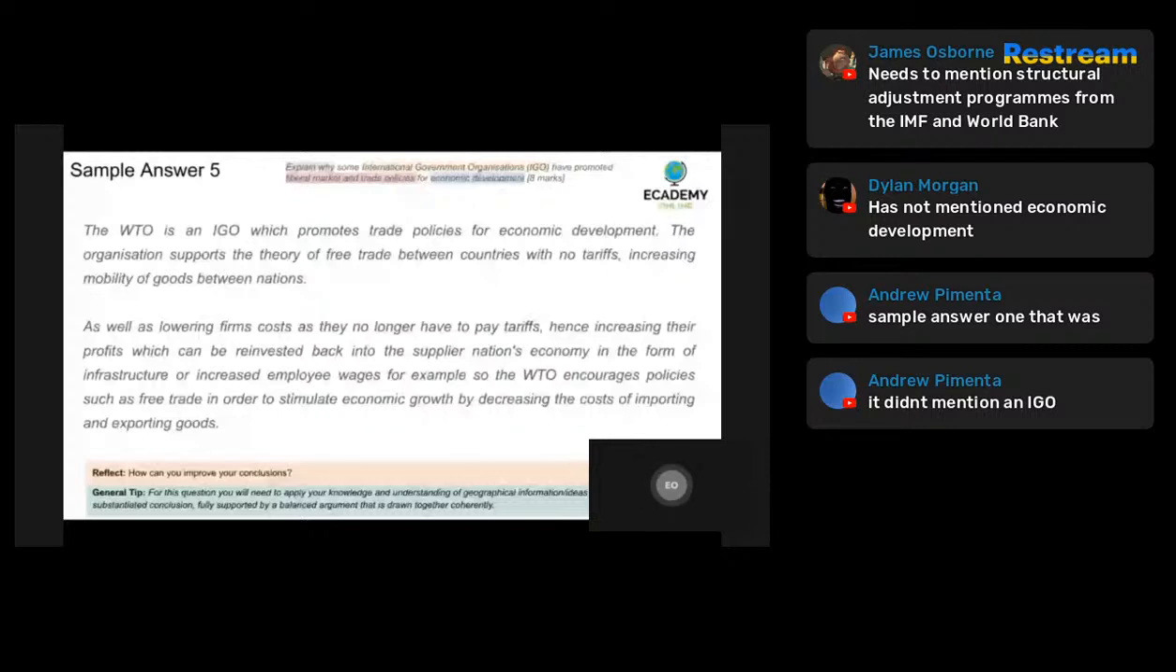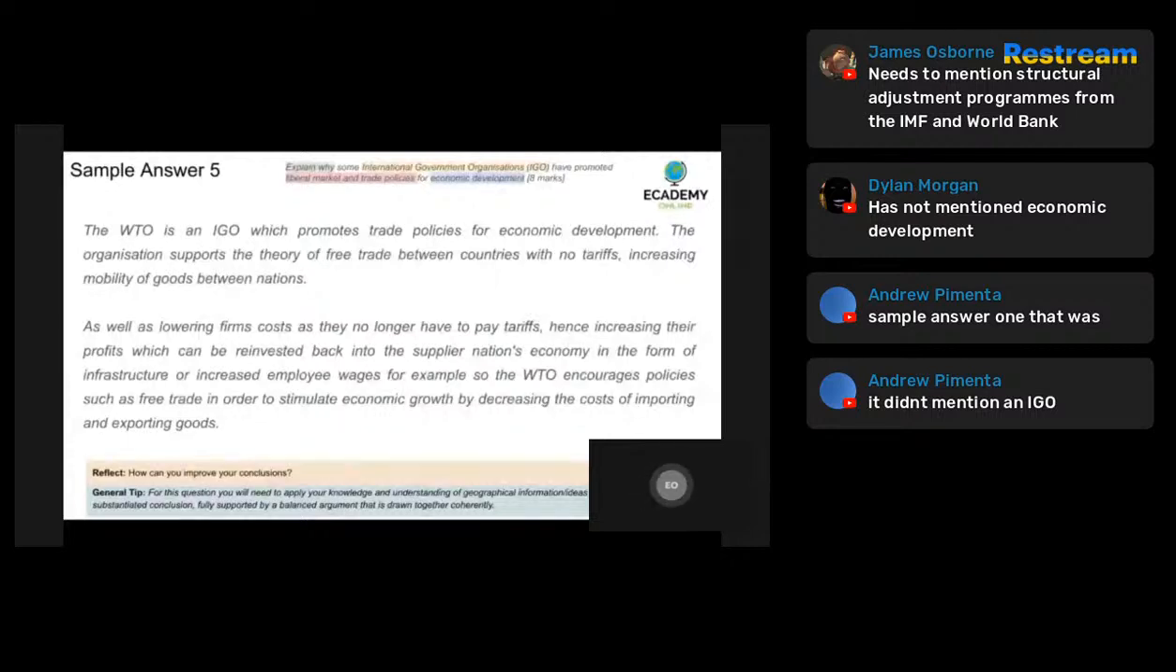For example, having no tariffs, therefore using key terms like mobility of goods between nations, summarizes what previous candidates you saw in their answers saying, developed countries producing more and developing countries producing for them, and long-winded ways of explaining something which could be briefly explained as this candidate has done here.